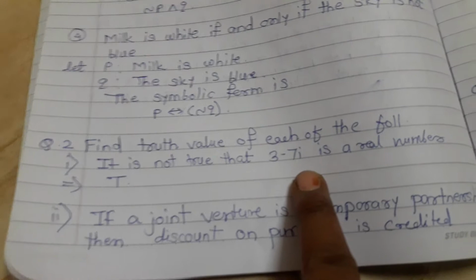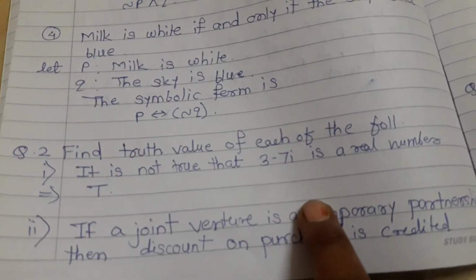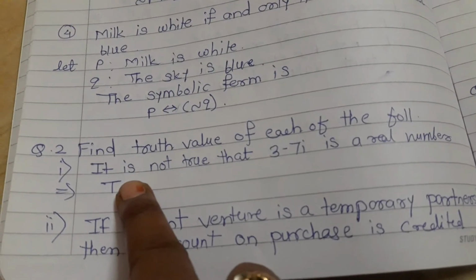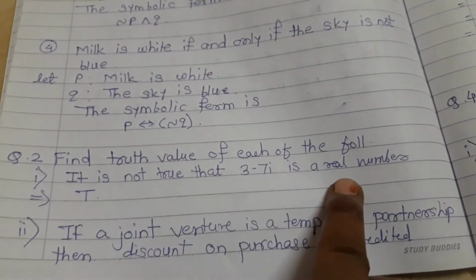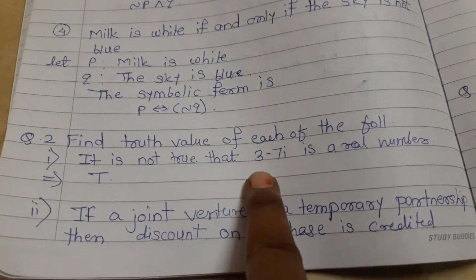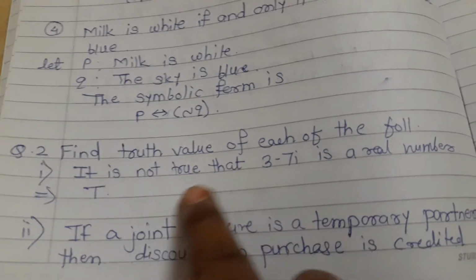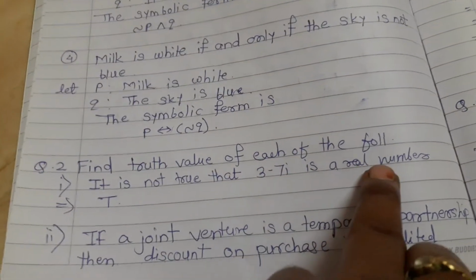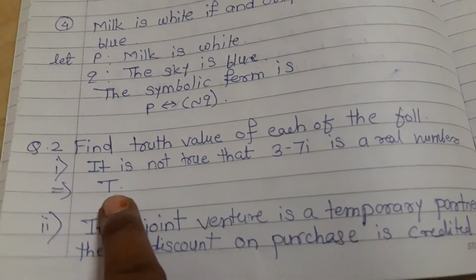Find the truth value of each of the following statements. Now we want to write the truth value of the given statement. See, the given statement is: it is not true that 3 minus 7i is a real number. We know that it is of the kind a plus ib, which means it is a complex number. Therefore it is not true that 3 minus 7i is a real number. It is true. Therefore the truth value of the given statement is T.